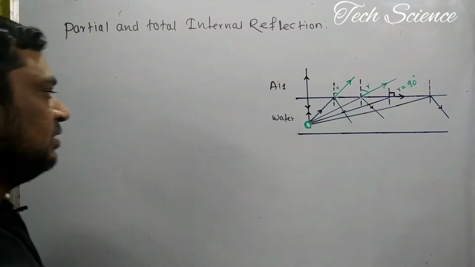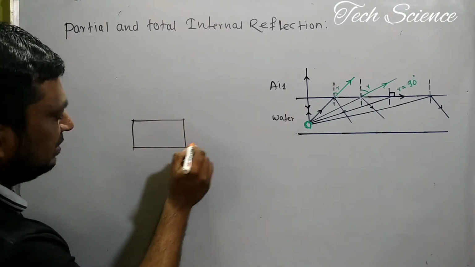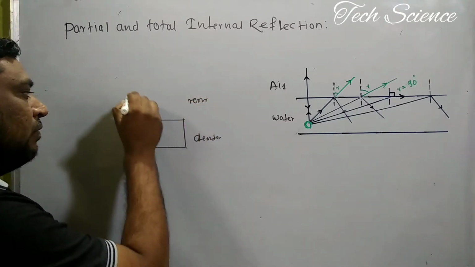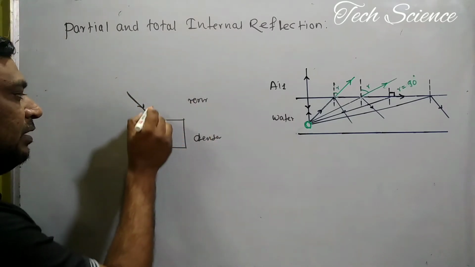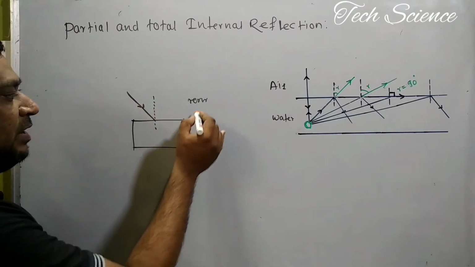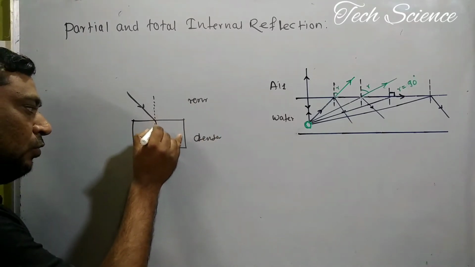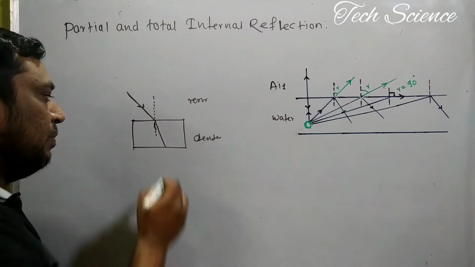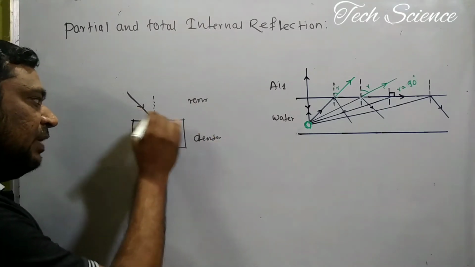The first is denoted with the help of a simple diagram. This is the media. For example, this is a denser medium and this is a rarer medium. When the light ray is incident and passes from the rarer to the denser medium, with this being the normal, it bends towards the normal. This is the first rule: when light moves from a rarer to a denser medium, the refracted ray is bent towards the normal.